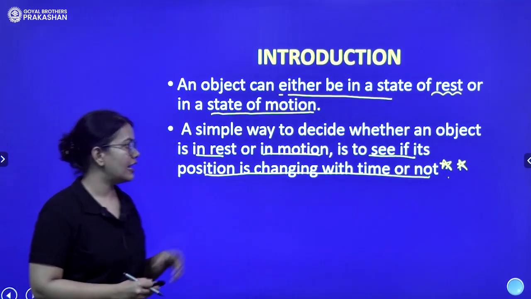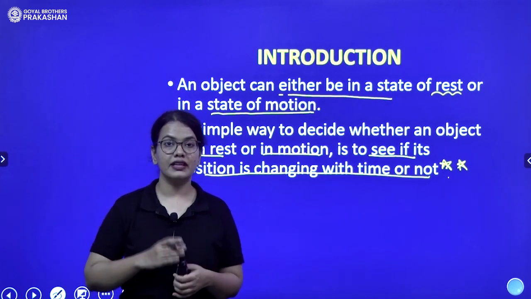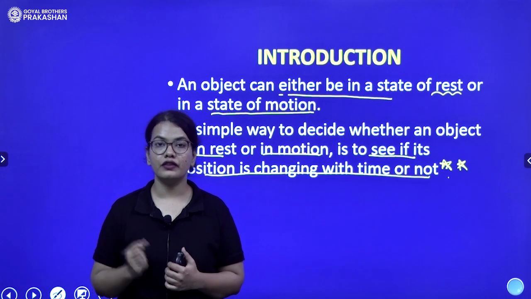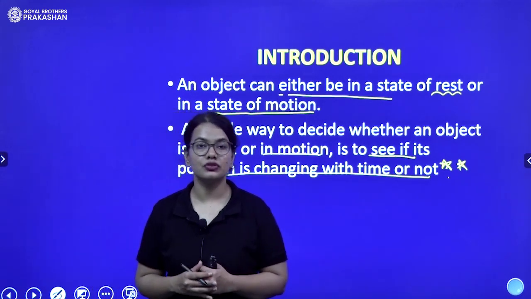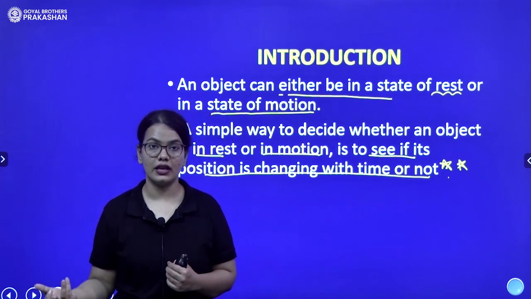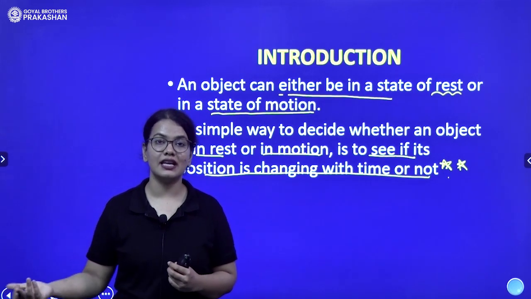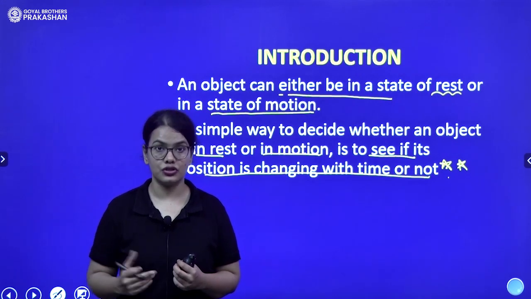Motion or rest can be defined if, suppose, you see the position of, let's say, a person who is standing in front of your house, right? At a certain time you saw the position of the person. After 5 minutes you again saw that the person was not there. So that means the position has changed, and since the position has changed, you will say the person is in motion.